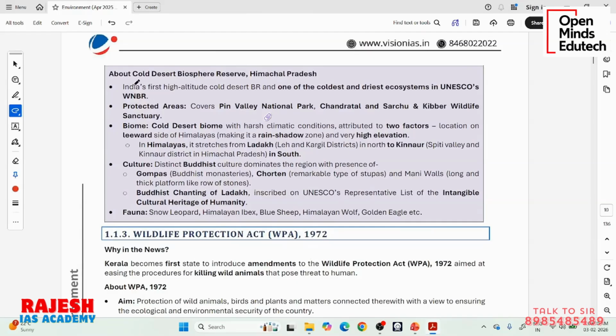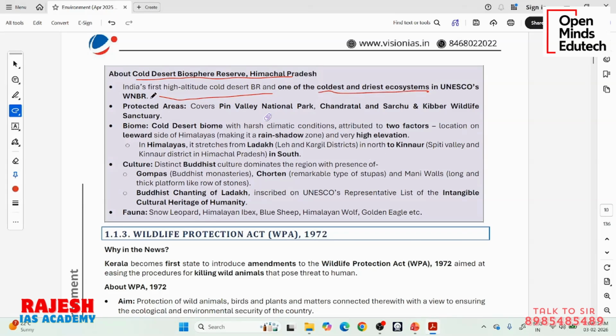Let's move to this particular cold desert biosphere reserve in Himachal Pradesh, which is in news, which is the recognized one. It is India's first high altitude cold desert biosphere reserve. Also notice one thing, it is a cold desert, not a hot desert. Thar desert is also a desert, but Thar desert is a hot desert, this is a cold desert. It is one of the coldest and driest ecosystems in UNESCO's World Network of Biosphere Reserves.